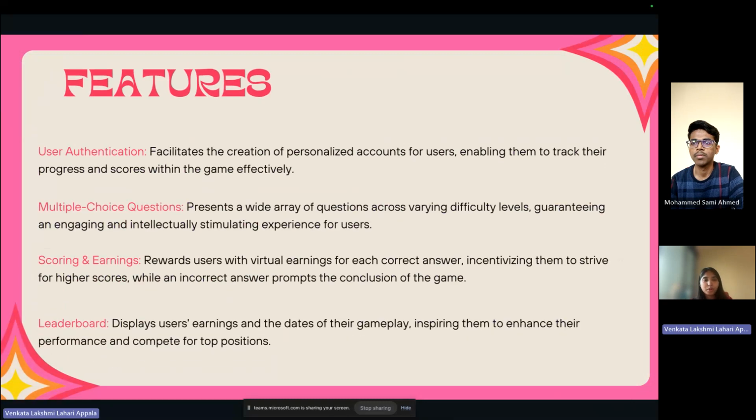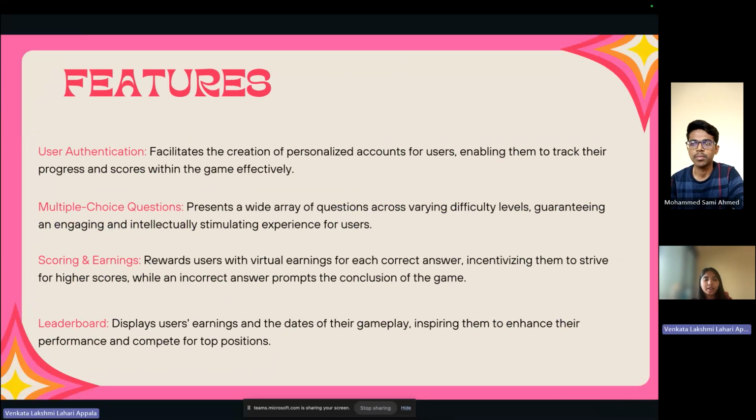Coming to the features of our project, we have four features: user authentication, multiple choice questions, scoring and earnings, and the last one is the leaderboard. User authentication facilitates the creation of personalized accounts for users, enabling them to track their progress and scores within the game effectively. In multiple choice questions, we are presenting a wide array of questions across varying difficulty levels, guaranteeing an engaging and intellectually stimulating experience for users.